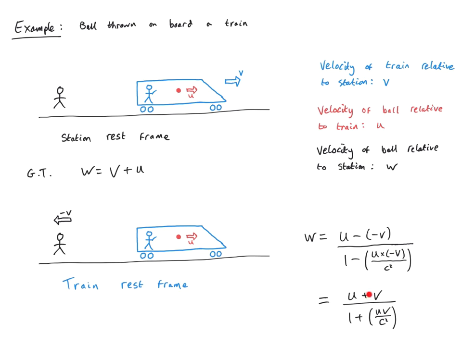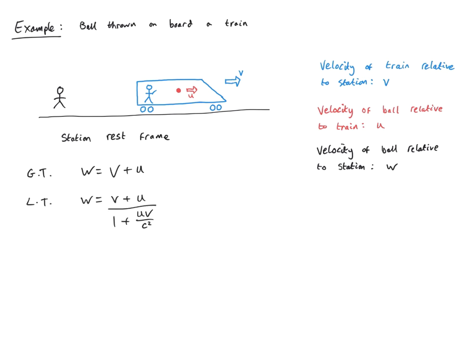It's either a minus on the top and a minus on the bottom, or it's a plus on the top and a plus on the bottom, depending on whether you're using the forward transformation or the backward transformation. The intuition about which sign comes from the Galilean transformation. That's the easiest way to do it. In any event, w has a specific meaning, and that's the thing that we wanted to know. It's the velocity of the ball relative to the station.